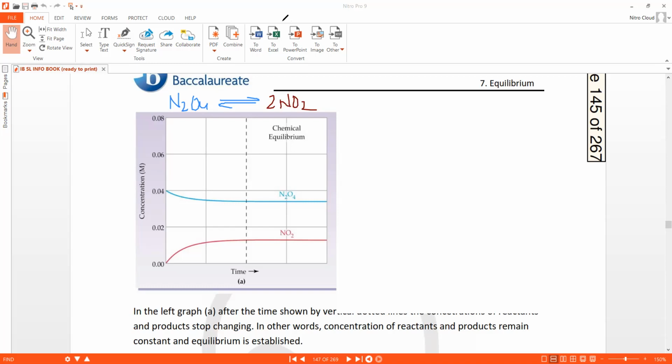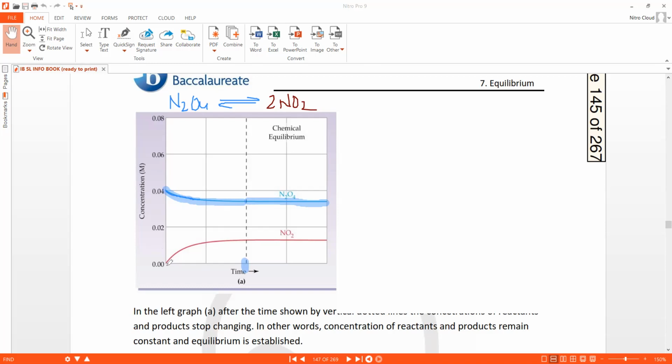Since the reaction mixture was initially only N2O4, so N2O4 concentration initially was the highest. And as the reaction proceeded, the N2O4 concentration decreased. You can see that it is decreasing, decreasing, decreasing. And beyond this dotted line, you can see that it is no more decreasing. So at the dotted line, the equilibrium is established. After that, the concentration did not change.